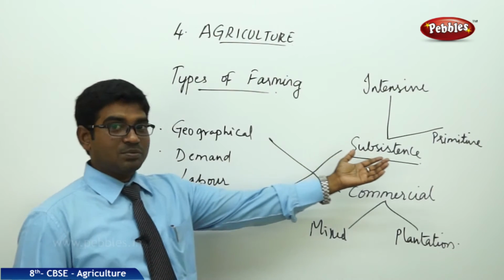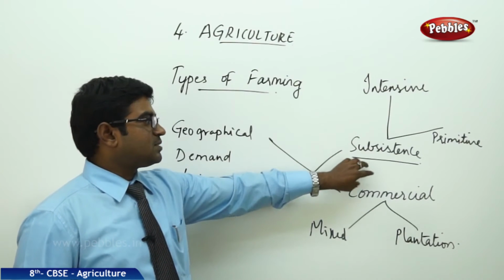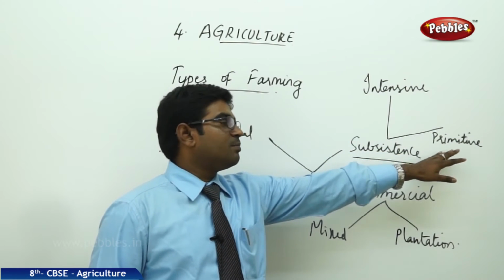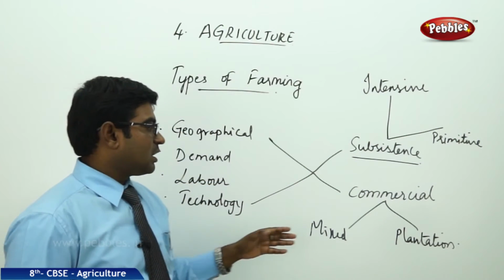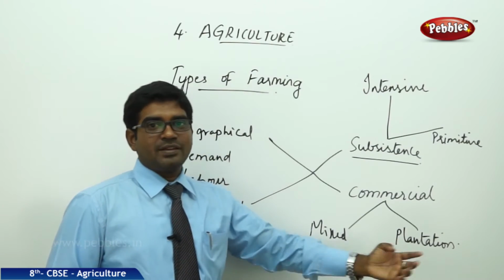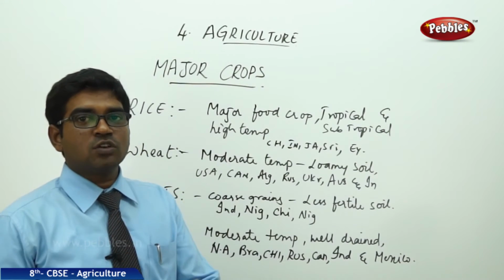They are divided into subsistence farming and commercial farming. Subsistence farming is again divided into intensive subsistence farming and primitive farming, whereas commercial farming is divided into mixed farming and plantations. What are the major crops grown across the globe?